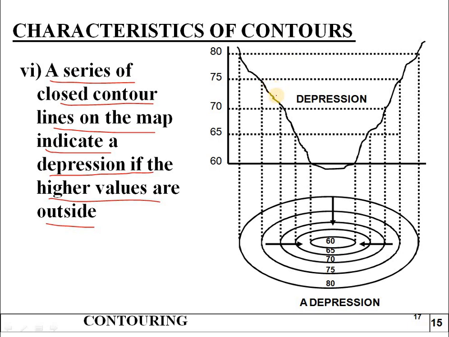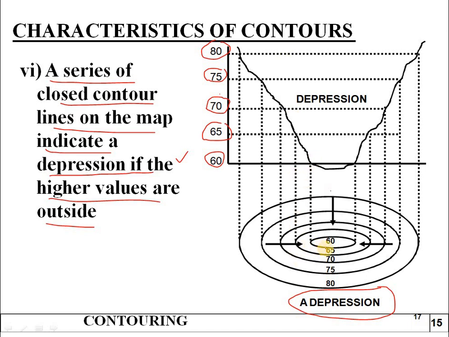So let us see here, this portion is the plan. This is the depression. So we can see here now the same 60, 65, 70, 75, 80.